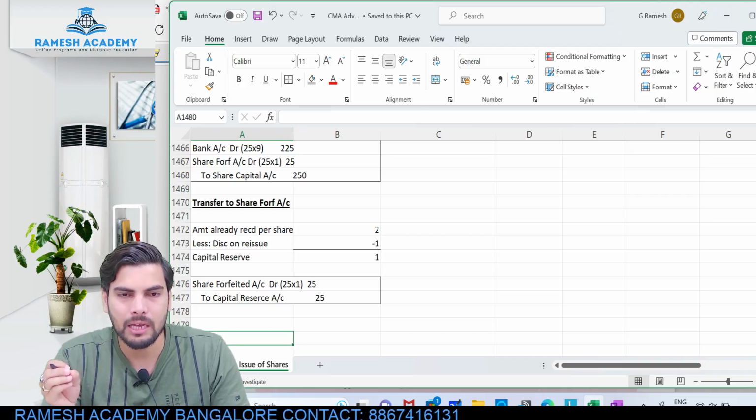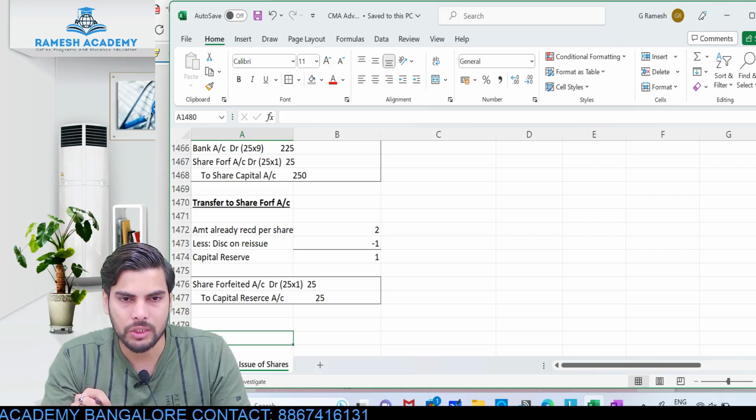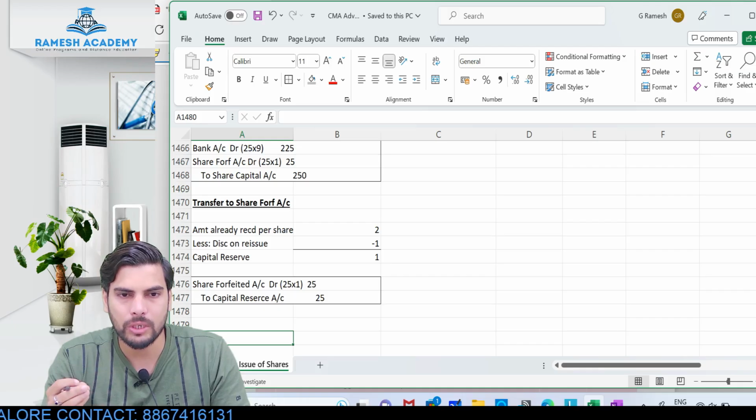The examiner will not be reading the narration in detail, he just wants the narration to be there. But make sure you mention the narration if they're asking for journal entries. If you're not mentioning the narration, some portion of your marks will get deducted. So don't give that chance to the examiner, just mention the narration.